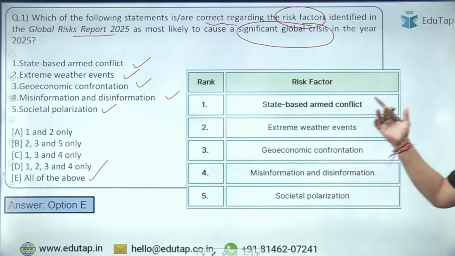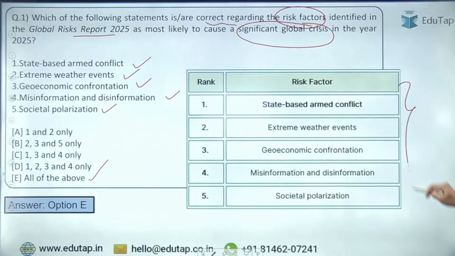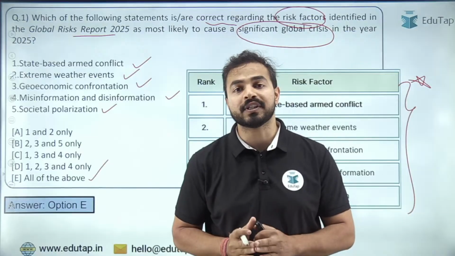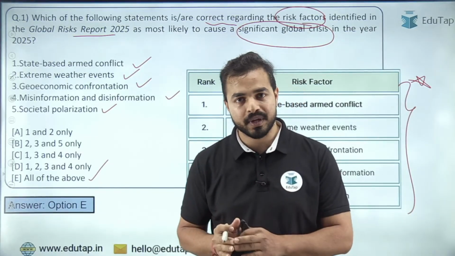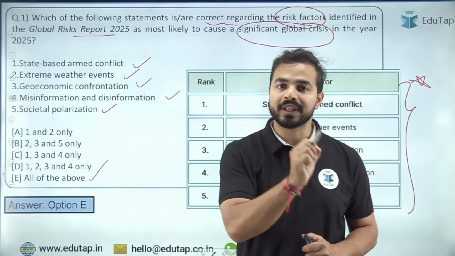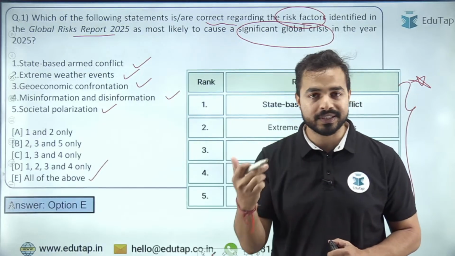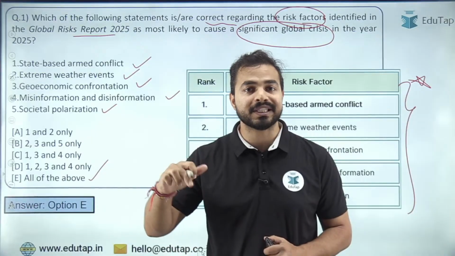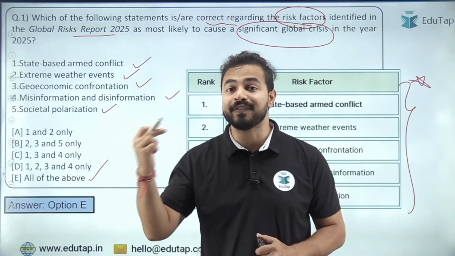You can see here that these are the top 5 risk factors which are being identified by the Global Risk Report 2025. ठीक है, तो रिस्क फैक्टर्स को याद करना काफी इंपॉर्टेंट है आपके लिए. Let me tell you that along with these risk factors, this report also mentions about the global risk for the short term as well as the long term. Short term means for the upcoming 2 years, what are the different risks that the world is going to face. And when it comes to the long term, that means in the upcoming decade, that is for a period of 10 years.